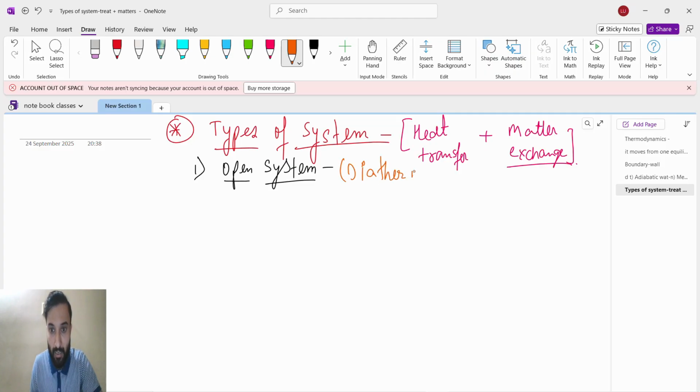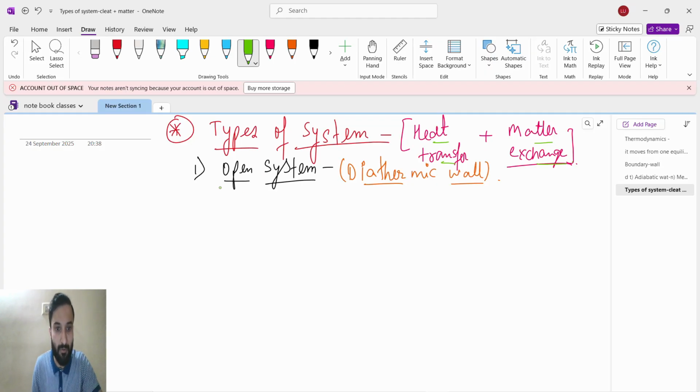If I take open system with diathermic wall, diathermic is a green flag. It will allow the heat to transfer and it will allow the matter exchange also. So for types of system, we only see two things: heat transfer and matter exchange.